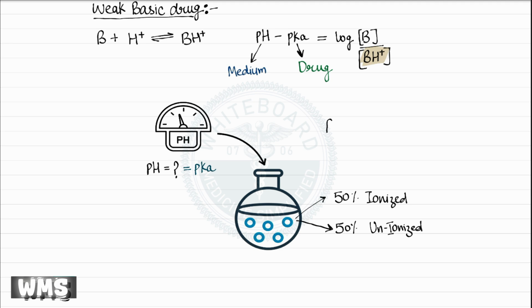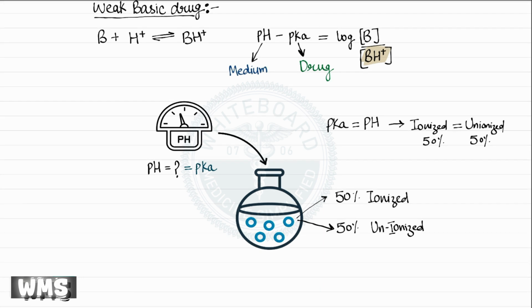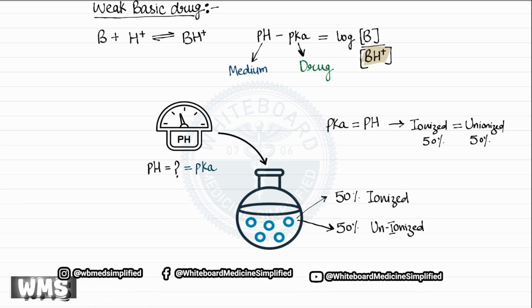In other words, pKa represents the pH at which the drug is exactly balanced between its charged and uncharged states. Now suppose we place a drug into a solution and slowly begin to change the pH of that medium. As we do this, we eventually reach a particular pH at which we observe that 50% of the drug exists in the ionized form and the remaining 50% exists in the unionized form.